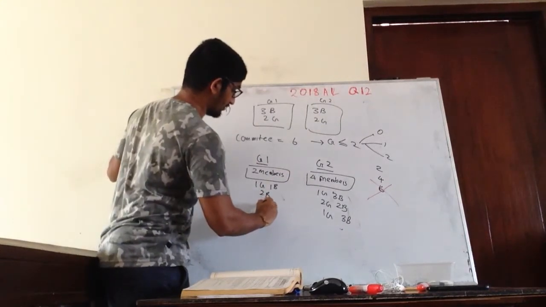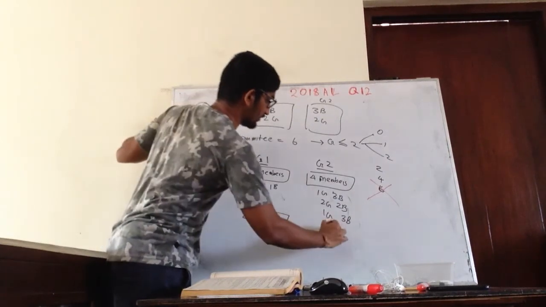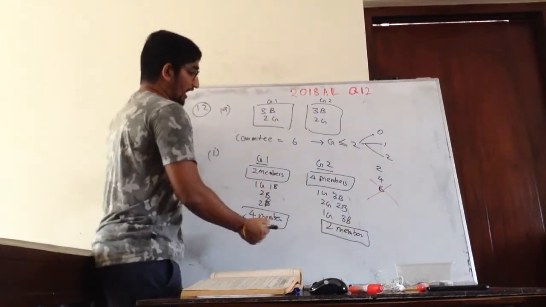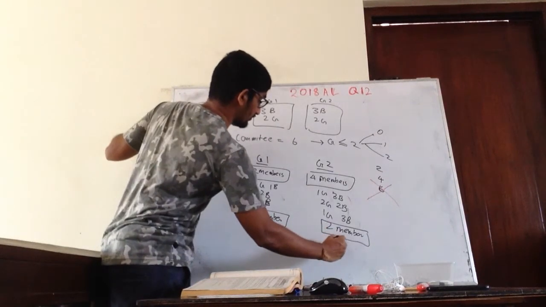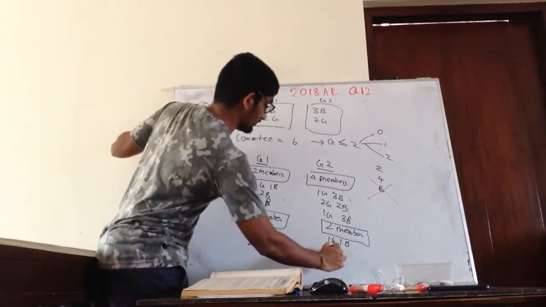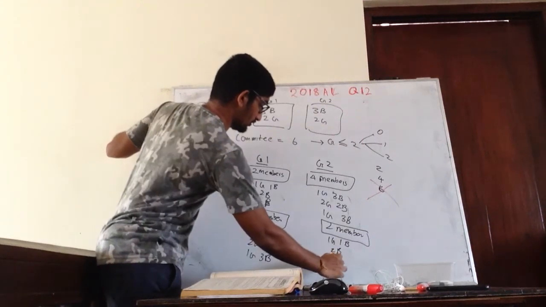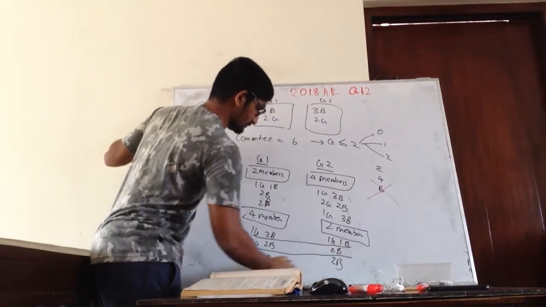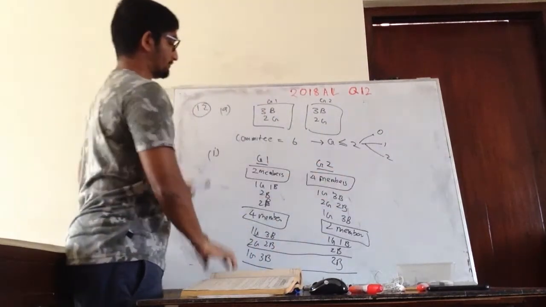If I take 4 members here and 2 members here, I can do the exact same thing here: 1 girl, 3 boys, 1 girl, 1 boy; 2 girls, 2 boys, 2 boys; 1 girl, 3 boys, 2 girls. Right? So we know all these combinations now.